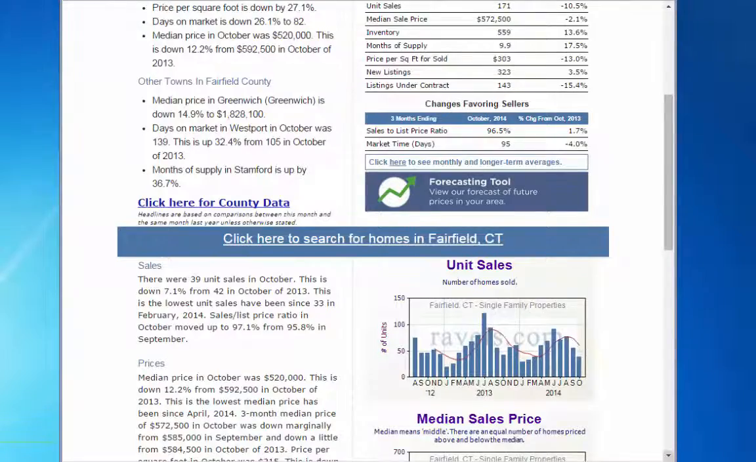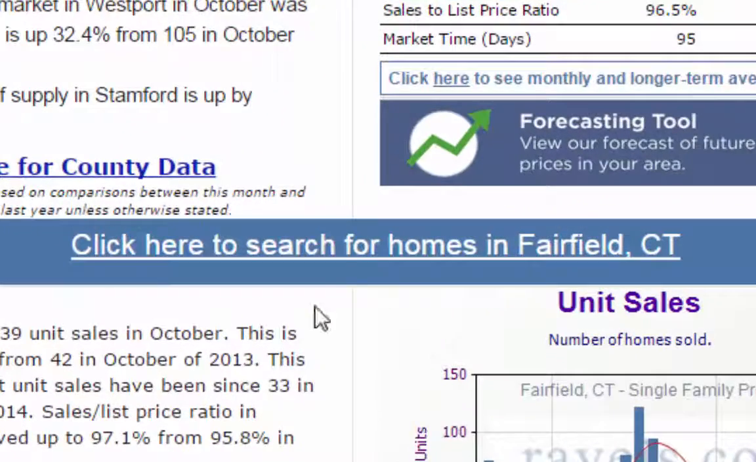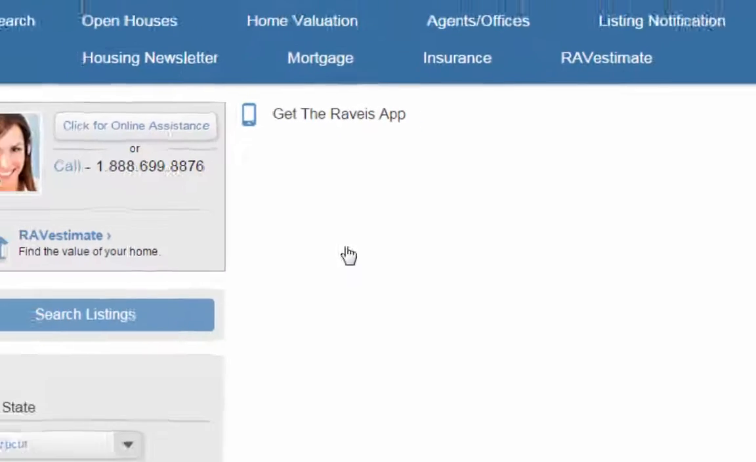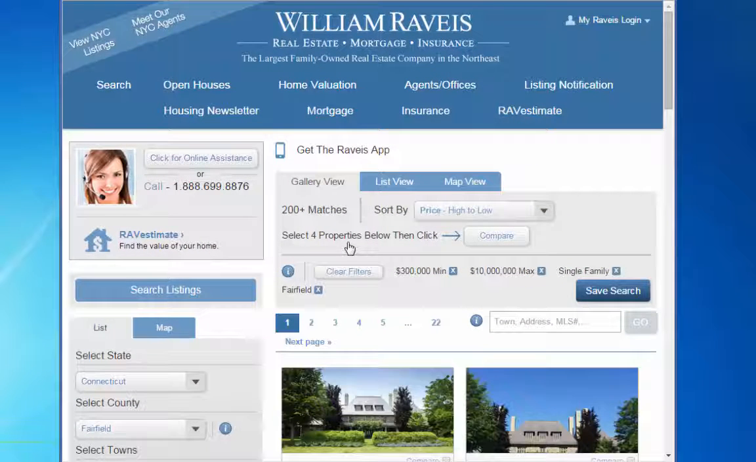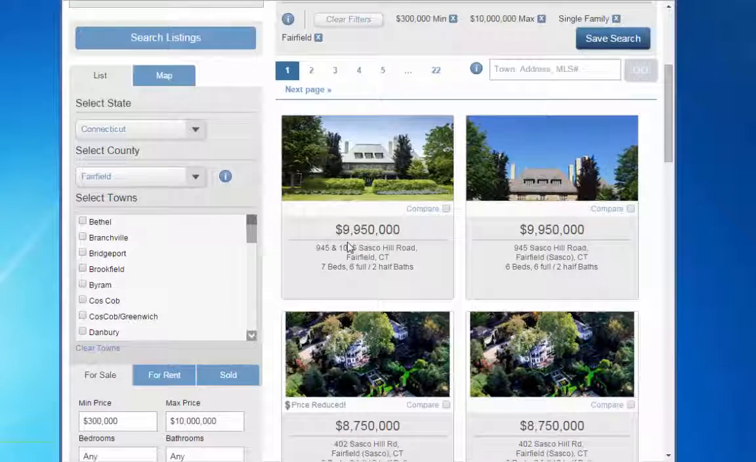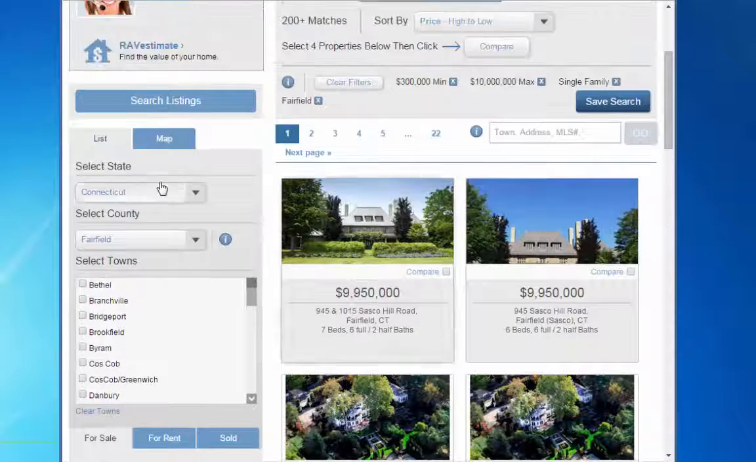Below the forecasting link, there is a link that will bring you to Raveis.com and show current listings on the market in the subject town, in this case Fairfield.